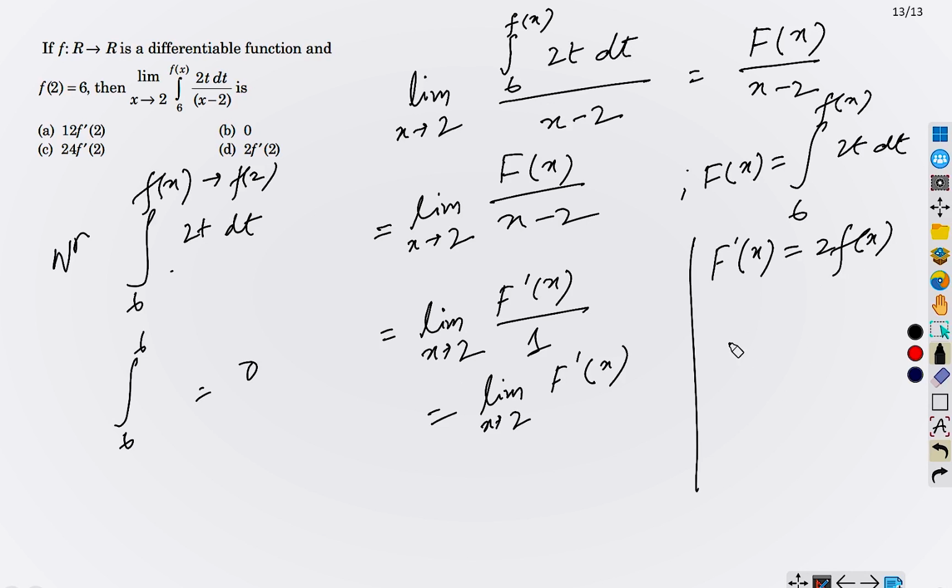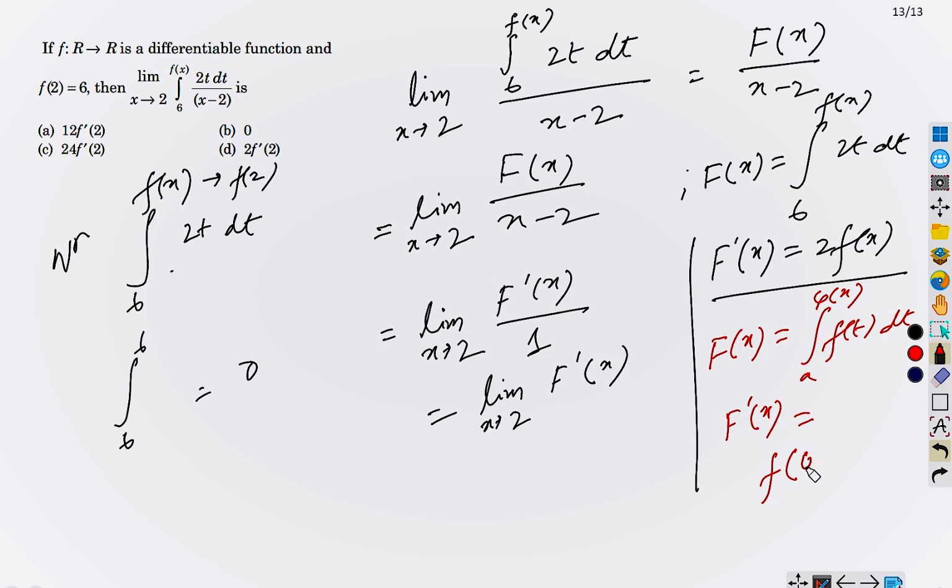The formula is something like this, and I'm also writing the formula here: if F(x) equals the integral from a to phi(x) of f(t) dt, then F dash x is f of phi(x) times phi dash x, okay? This is a formula. So we are just going to apply this formula here. So it is 2f(x) times f dash x, okay?